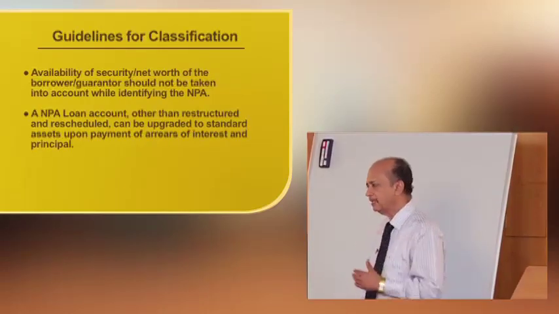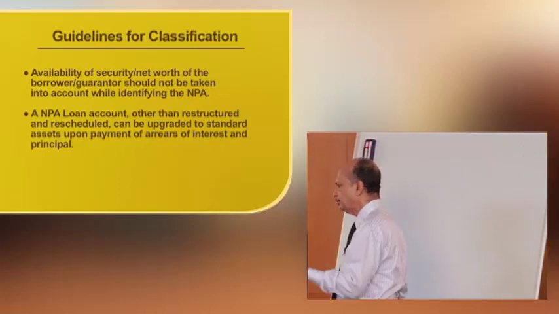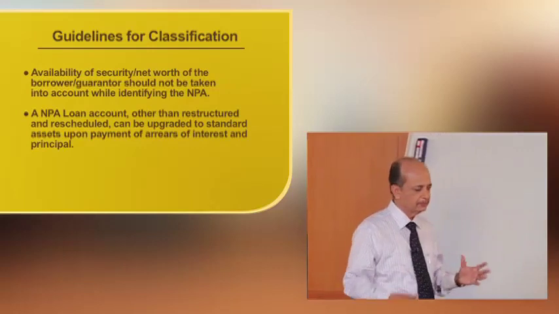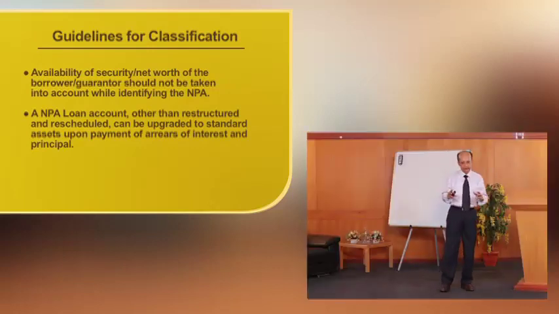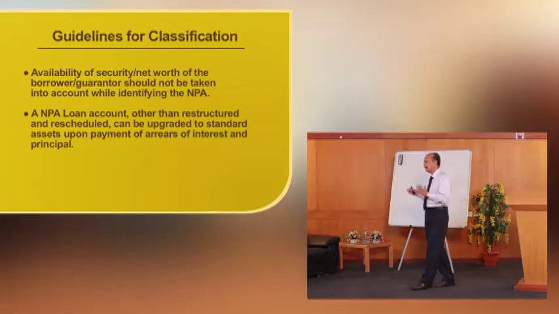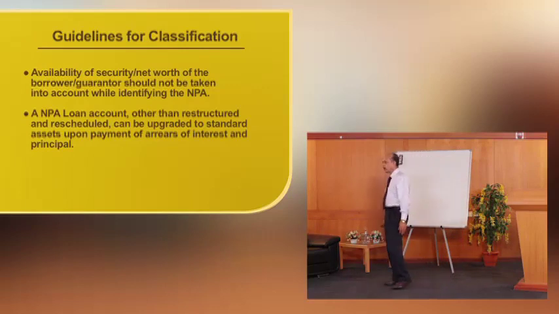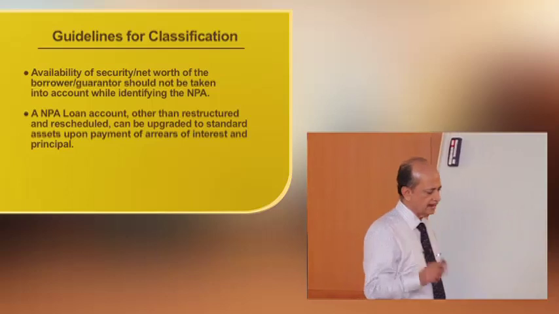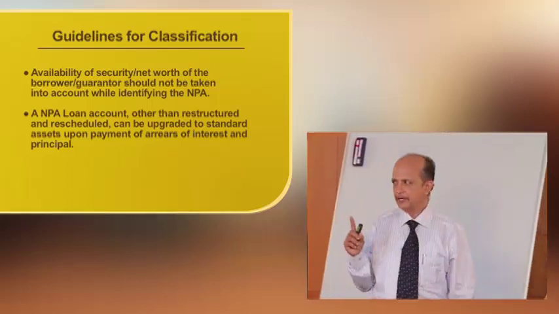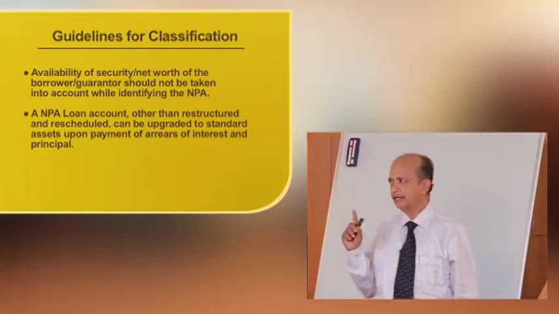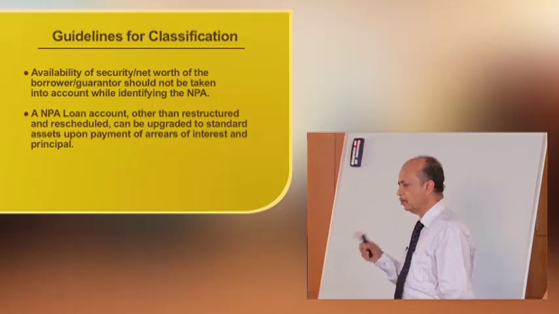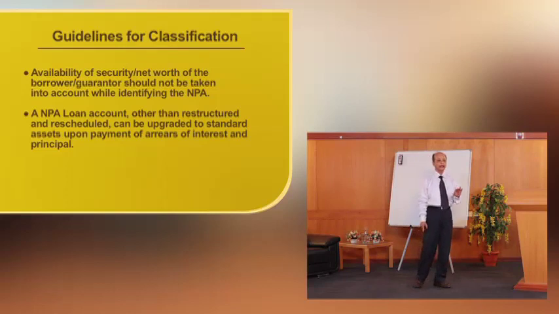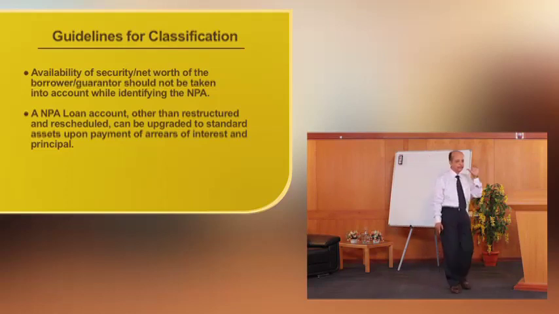Now some guidelines have been issued by the Reserve Bank of India to all the banks and financial institutions, within which all this classification is being done by the institutions. What are the guidelines? First, the availability of security or net worth of the borrower or a guarantor should not be taken into account while identifying an asset as NPA.